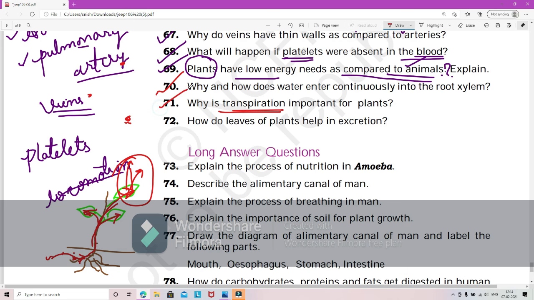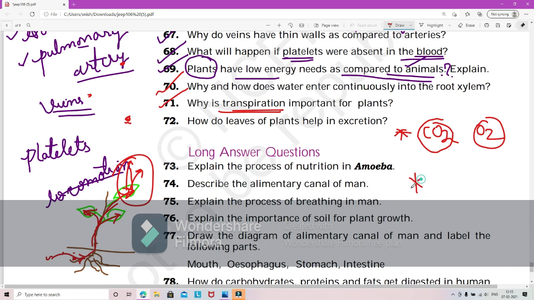Next, 72, how do leaves of plants help in excretion? What is the role? Here also there are two roles. Number one is carbon dioxide. Carbon dioxide is taken in, and it can be a waste product as well. Oxygen is a waste product during photosynthesis of plants, while carbon dioxide is a waste product during the respiration of plants. So it has two roles.